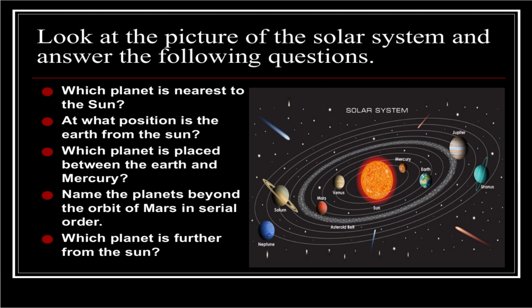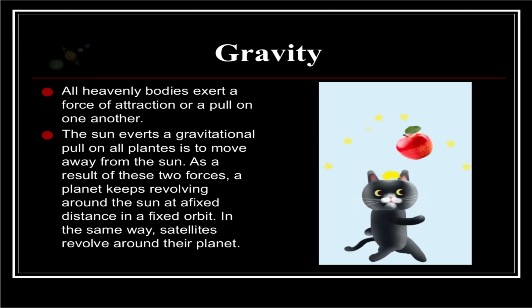Which is nearest to the Sun? It is Mercury. At what position is the Earth from the Sun? Which planet is placed between the Earth and Mercury? Name the planets beyond the orbit of Mars in serial order. Which planet is farthest from the Sun?